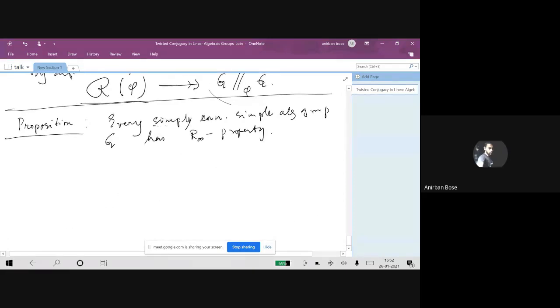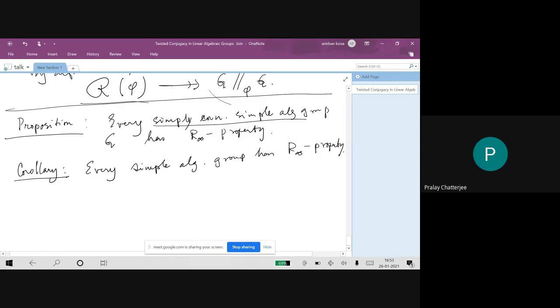And once we settle this for simply connected algebraic groups, we can move very easily to adjoint types. And once we move to adjoint types, we can gradually move to any simple algebraic group. So corollary to this, every simple algebraic group has R infinity.